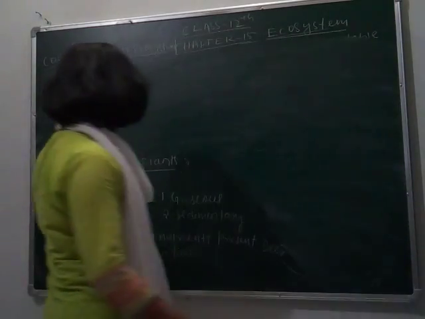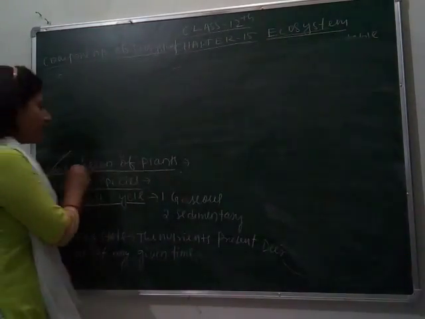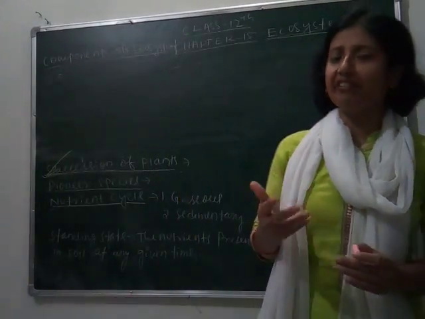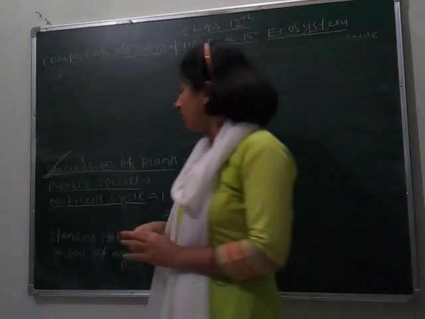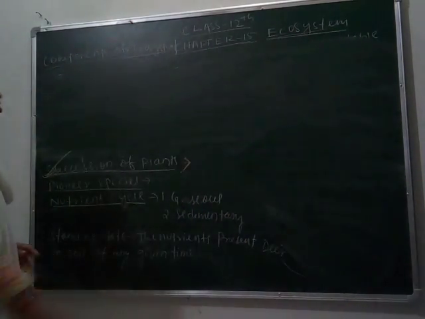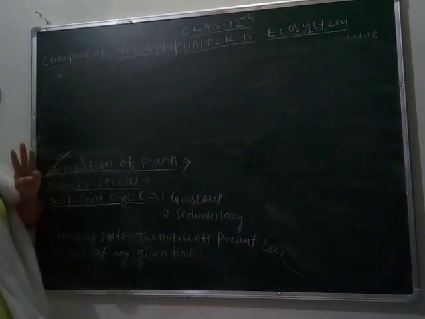So continue our topic, that is succession of plants. I have told you succession means formation of new species in any given area or any particular area. So here we will see how succession of plants takes place. So we see here three types of succession.